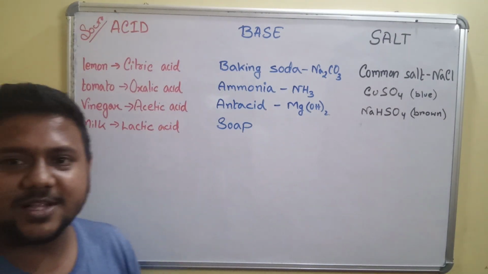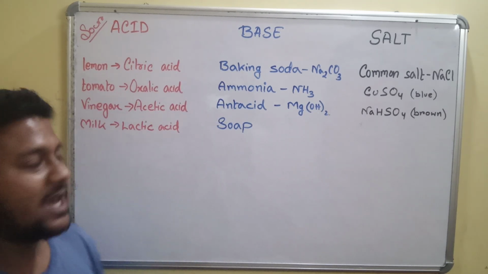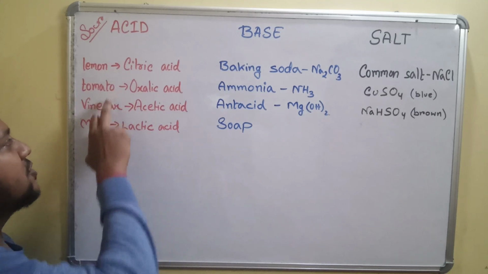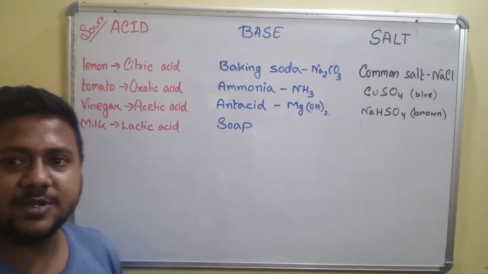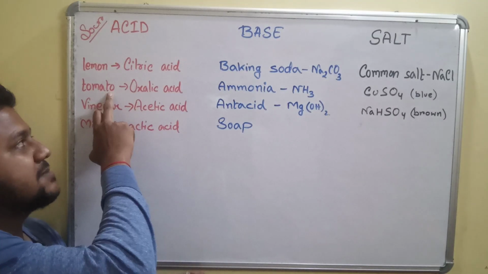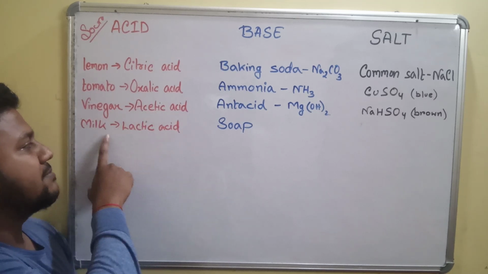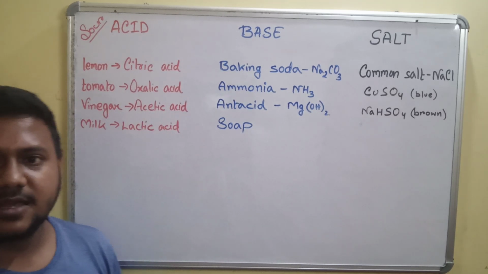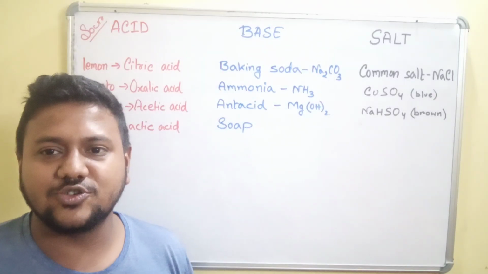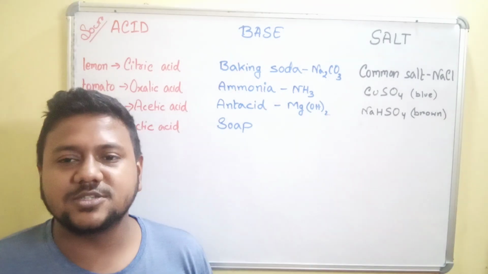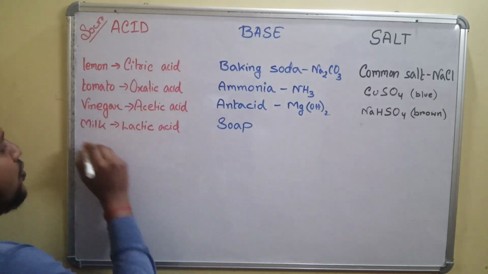If you take examples, I have written several examples that we eat every day, like lemon, tomato, vinegar, milk. The acid that is present in lemon is citric acid. In tomato we get oxalic acid. In vinegar we get acetic acid. In milk we get lactic acid. Very clearly, these acids you ingest into your body, but your body does not suffer any harm. So these are basically your weak acids.